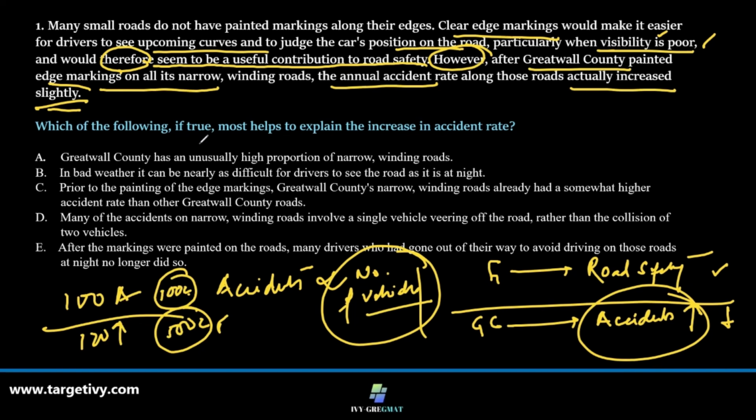So the question here is, which of the following, if true, most helps to explain the increase in the accident rate? If I look at the options properly and look at option E especially, we'll see something like this.